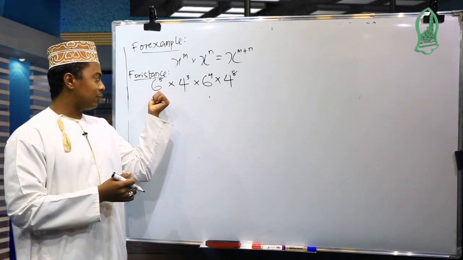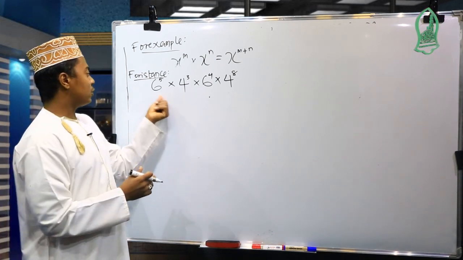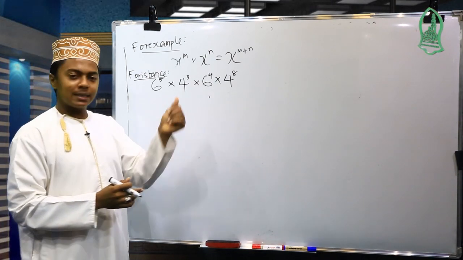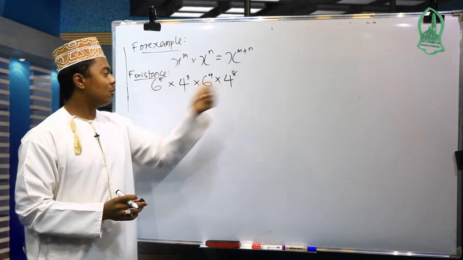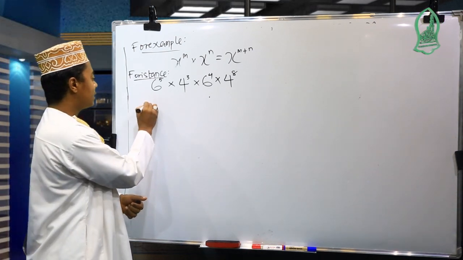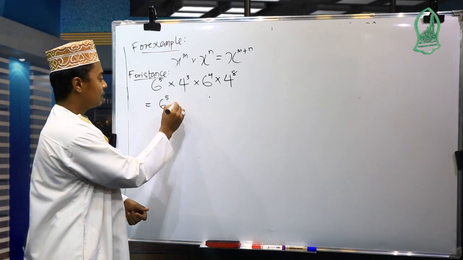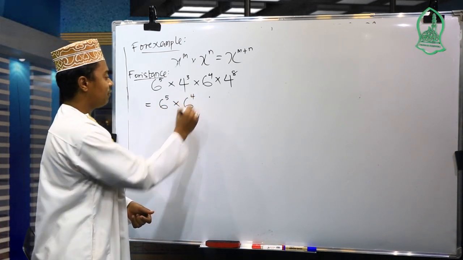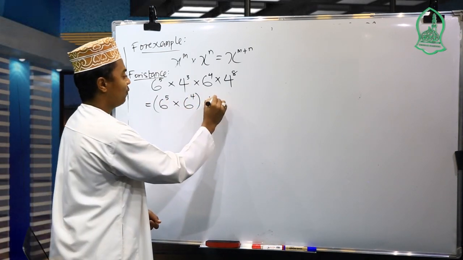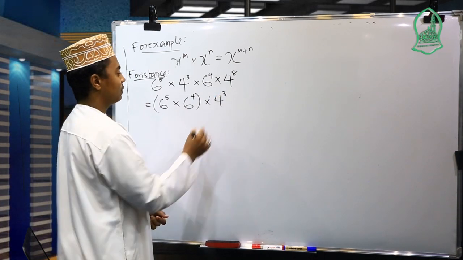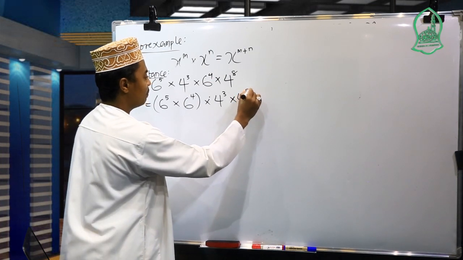So here we have base of 6, here we have 4, here we have 6, here we have 4. So we have to combine those which have the same base together. So here 6 we combine together and 4 we put together. So I'm going to get it like this: 6 to the 5th power multiplied by 6 to the 4th power multiplied by 4 to the 3rd power multiplied by 4 to the 8th power.